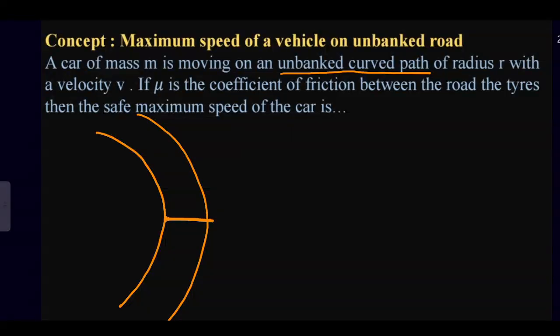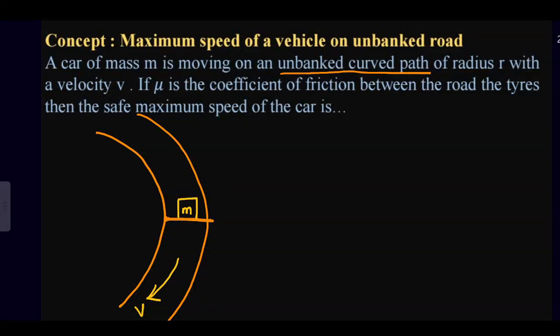Let us consider a vehicle here, the mass of this vehicle is M. Now let's see what forces act on this body. The vehicle moves with a velocity v along the curved path.